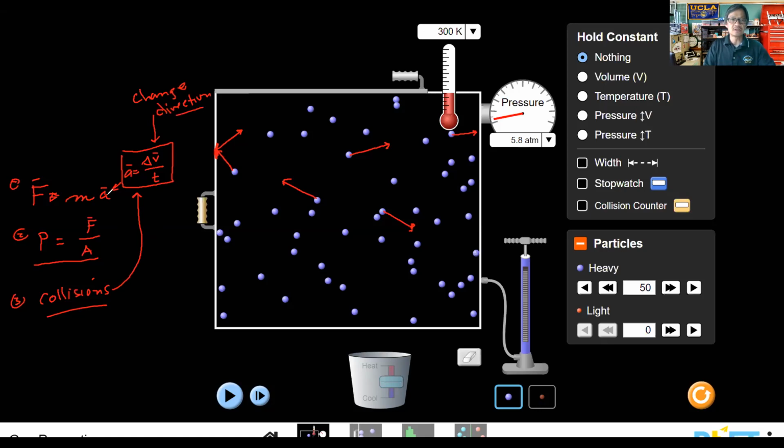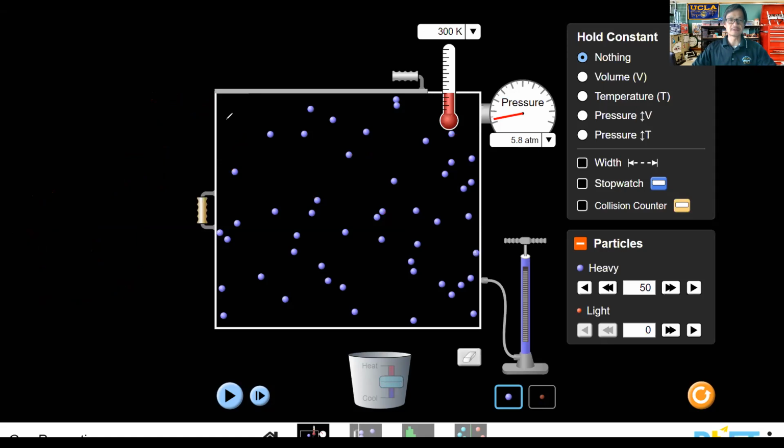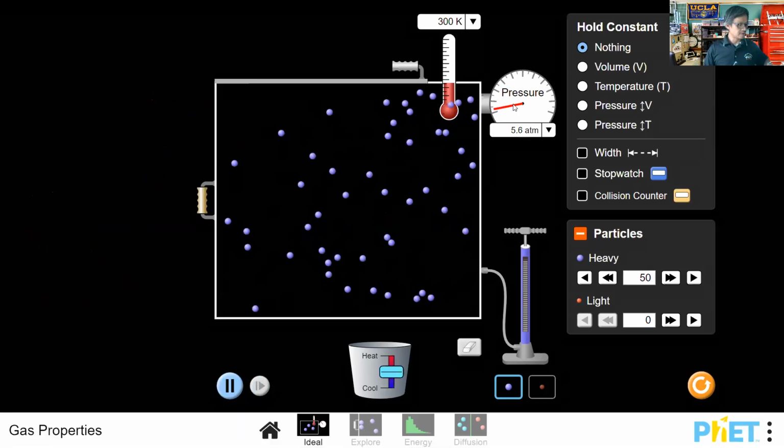That acceleration leads to a force, that is a push that they have on everything around them. Okay? Push on the wall, push on each other. That push, this force, leads to pressure. And that is what we see here that's being measured on this pressure gauge. Okay? So please make sure you keep that in mind as we go through this, because that is the microscopic reading. That's how we're able to explain the pressure gauge right here. Okay? All right, so that's our gas pressure.